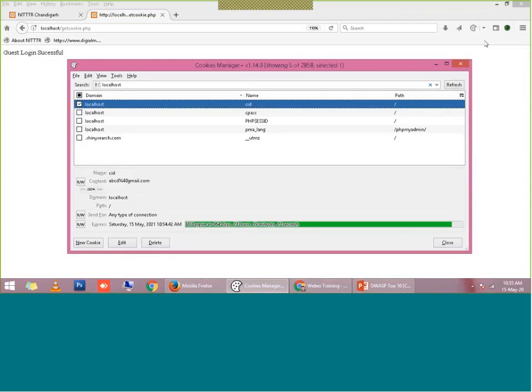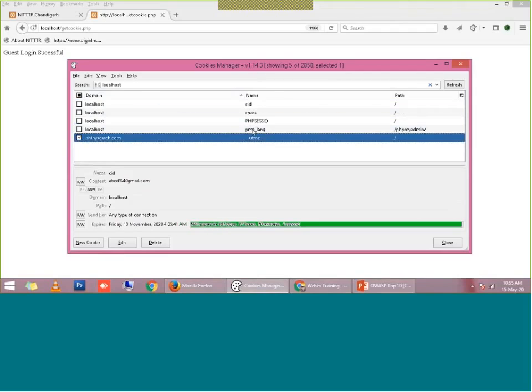How will I know that this site is maintaining cookies? As a hacker, I have imported a cookies manager in my browser. I will click on this cookies manager. Now it will show all the cookies which are being stored in my browser, right? So these are the cookies which are being stored in my web browser. It is showing CID, CPass, this type of cookies.